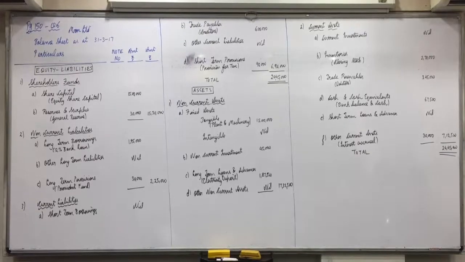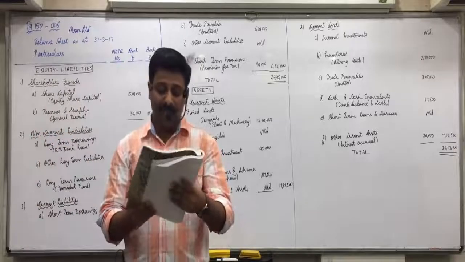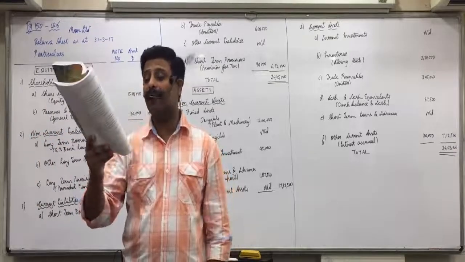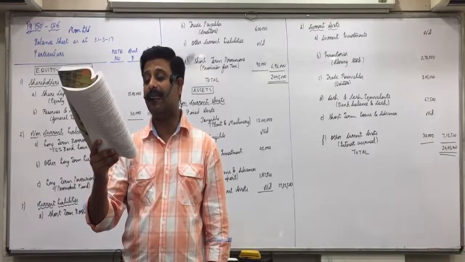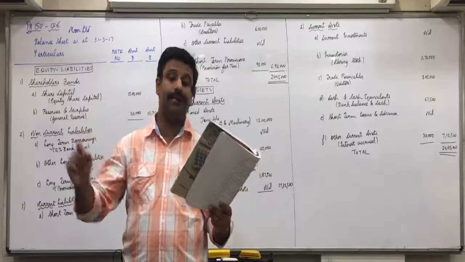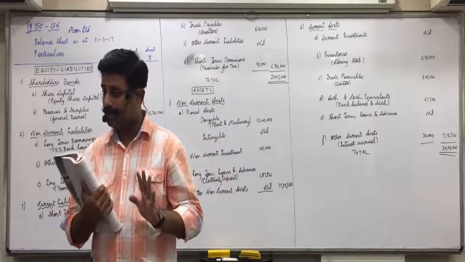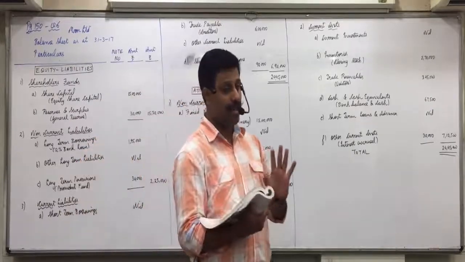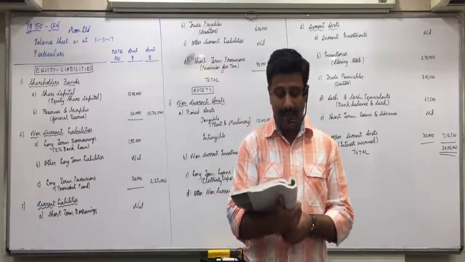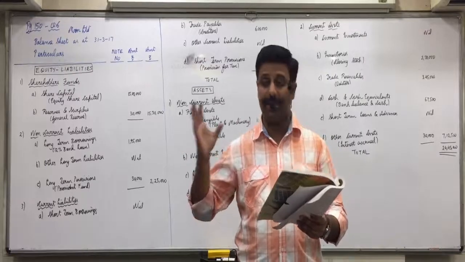Now, question 4 we will solve after this. Who all are still solving? Raise your hand. Question 4: following balances are taken from the books of SEMA Limited on 31/3/17. Prepare a statement indicating assets. Only the asset side of the balance sheet is to be made, as per Schedule 3 of Companies Act 2013.